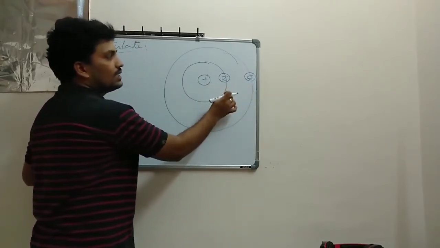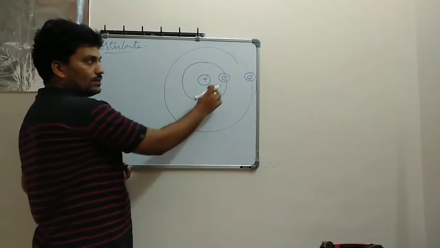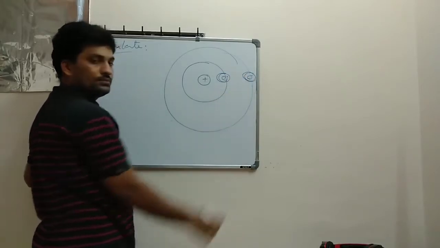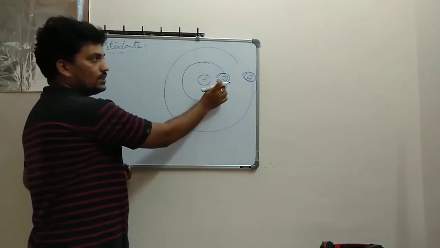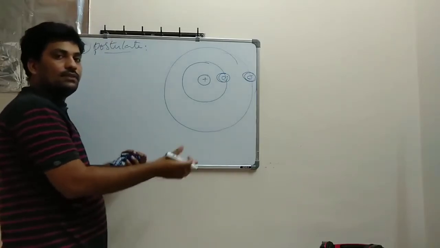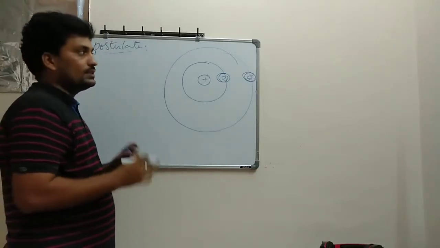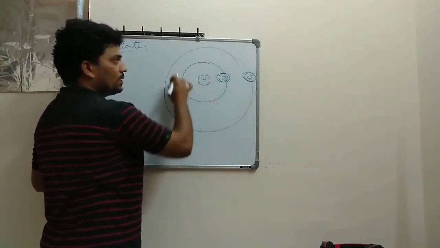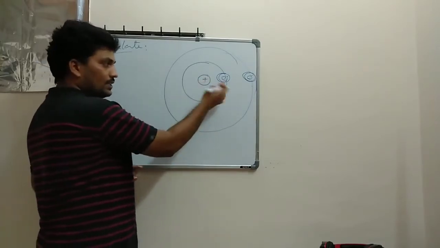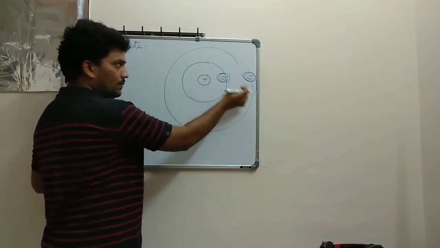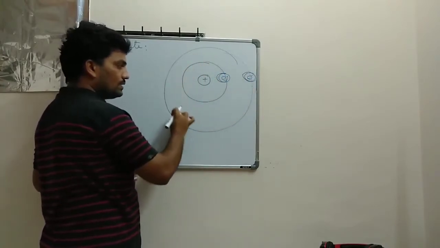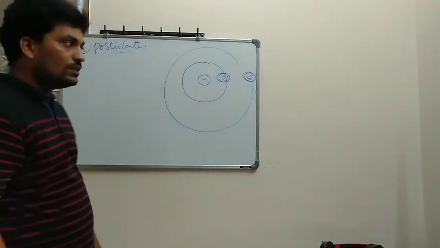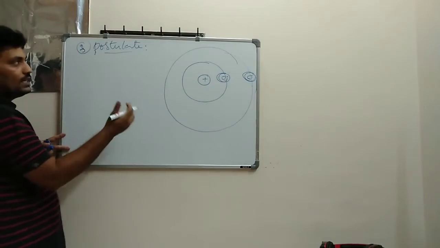Let's suppose it is energized and it went to some other energy level. Initially it was here, then it went to there. Then the energy levels changed. If the energy level is changed, then its rotation around the nucleus also varied, right? So this variation, and this revolution also changed. Definitely it is related to frequency. So that is also given in the third postulate, when energy levels change.